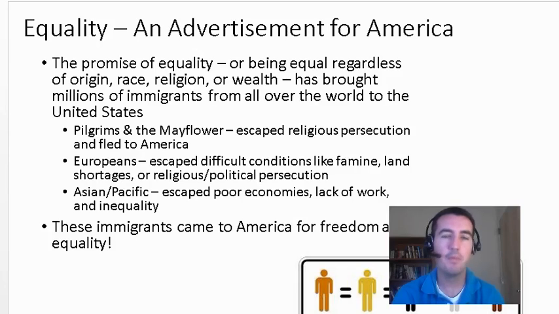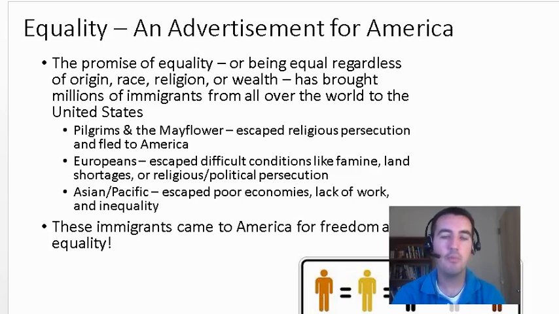You've probably heard of the Pilgrims coming over on the Mayflower and landing at Plymouth Rock and all that stuff. They came here because where they were in Europe, they weren't supposed to be practicing the religion that they were practicing. So they came to America. Not 100% the reason why, but a big reason was because they wanted to practice their religion and not be told that they couldn't. So they came here because they were facing inequality based on their religion back in Europe.